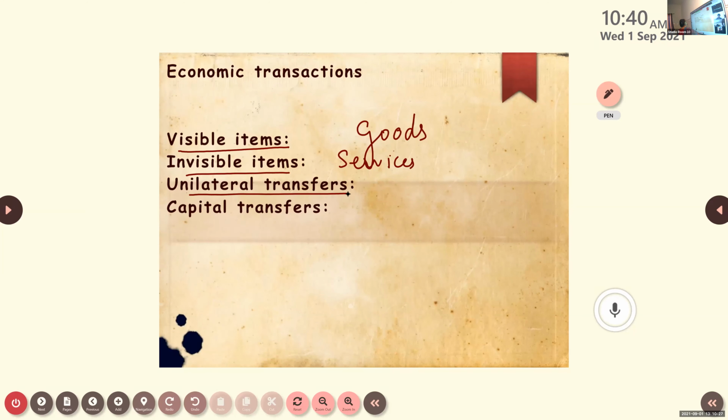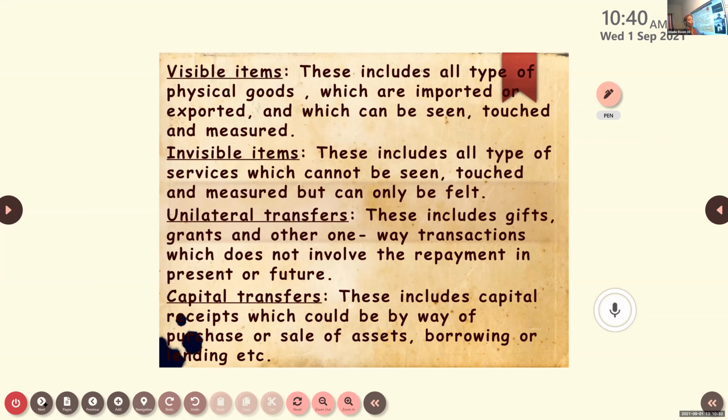And the last one is capital transaction. That includes all the capital receipts, whatever we are receiving in our country. Okay, so once more, visible items means all those physical goods which are exported and imported. Why do we call it visible items? Because it can be seen, touched and measured.